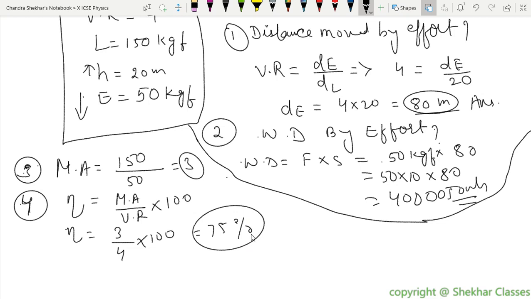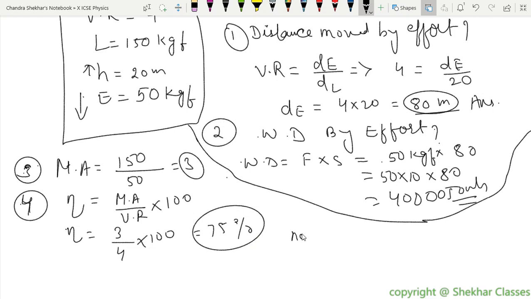We have to find it. What is the formula for it? Sir, in the question, the number of pulleys is given as 4. They have given a pulley system with a velocity ratio of 4 used to lift a load of 150 kgf. They have not given the number directly. Velocity ratio is equal to the number of pulleys, so therefore it's 4.